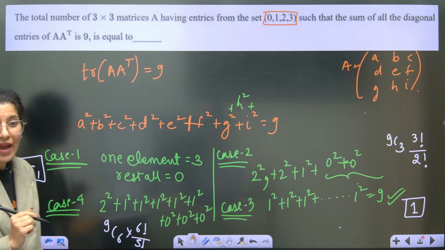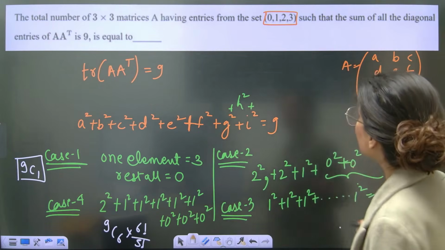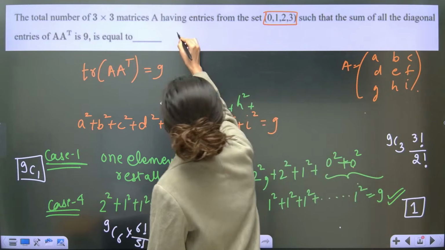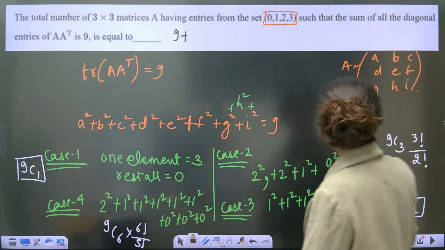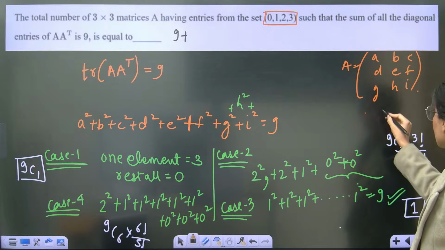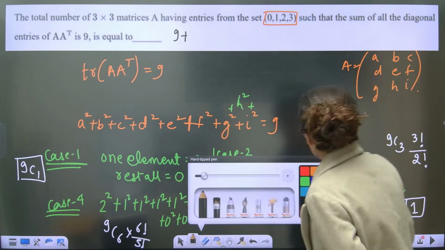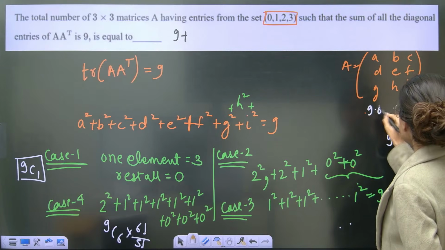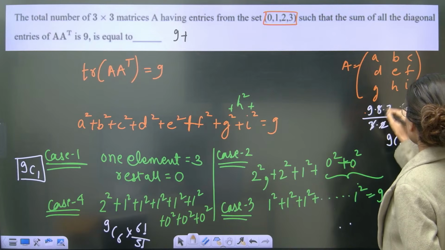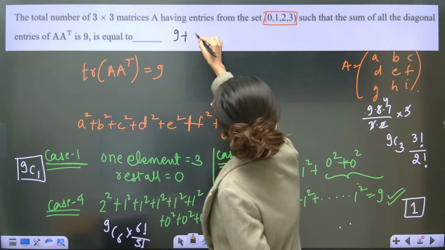Now you just have to add it. So 1 plus 9. Answer will be what? Tell me. Answer will be C. This is your 9 plus second case. This is 9C3 into 3. So 9 into 8 into 7, 9, 8, 7, 3, 2 into 3. 9 4s are 36 into 7, guys. 36 into 7.